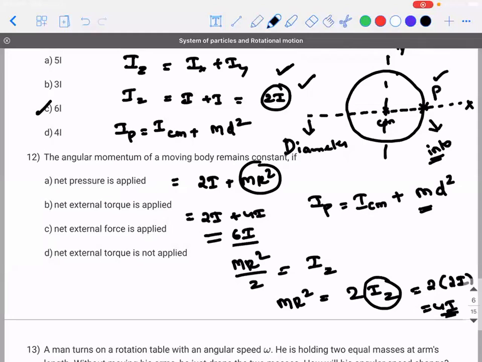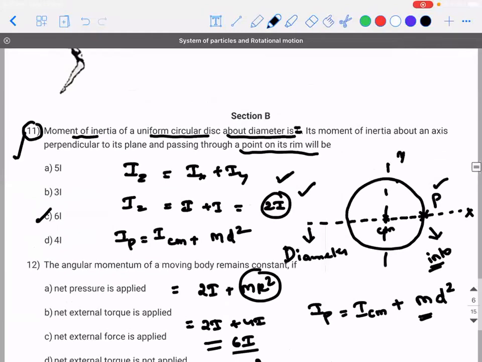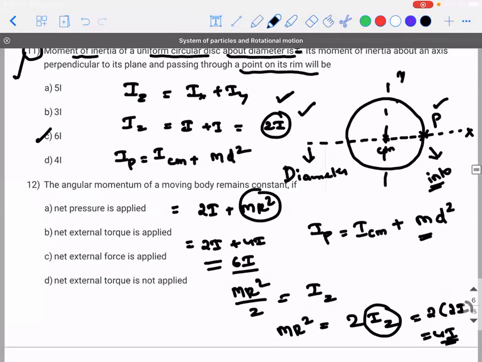Okay, I know it is a slightly tricky question. As of now, you accept this. I hope you understood, right? Did you understand why mr square is 4i? Yes, sir. So 2i plus 4i is going to give us 6i. That is the answer. So that is the 11th one. Look at the 12th one. So what does the 12th one say?